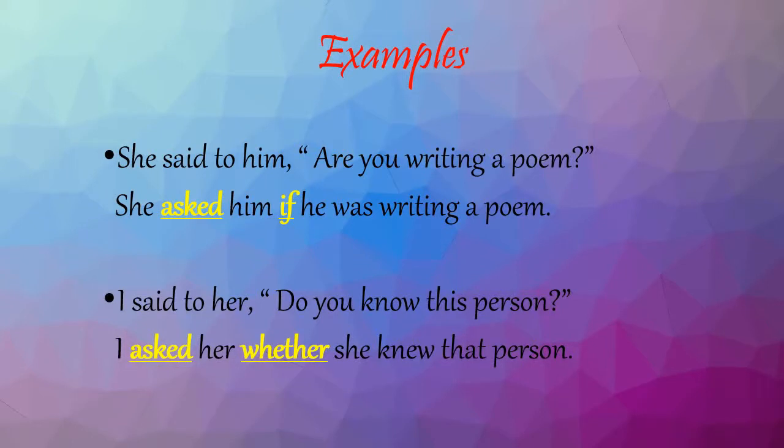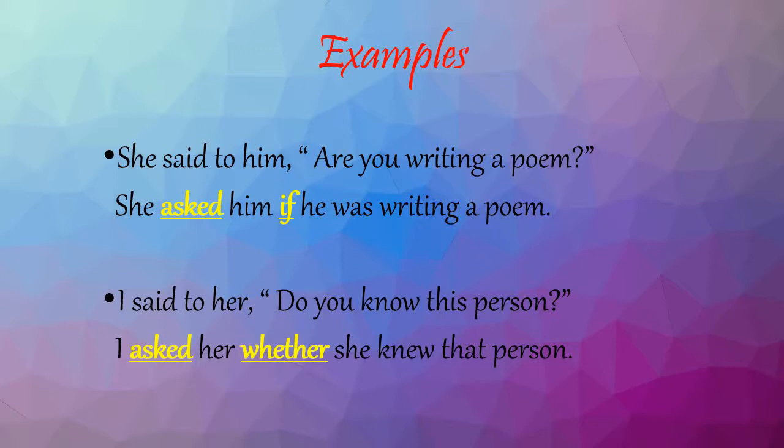She said to him, "Are you writing a poem?" Now here in direct speech it is in question form. We have to convert it into a statement form in indirect speech. So it will be, she asked him if he was writing a poem.